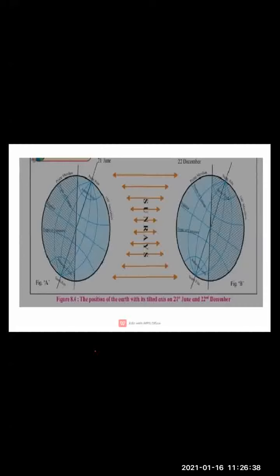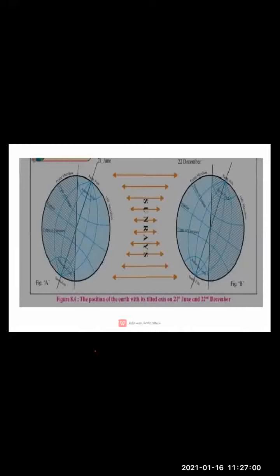Now in the places beyond the equatorial region in either hemisphere, northern or southern, summers and winters are experienced one after the other within a year. Okay, we can see that the occurrence of seasons one after the other in a year leads to the cycle of seasons, right?